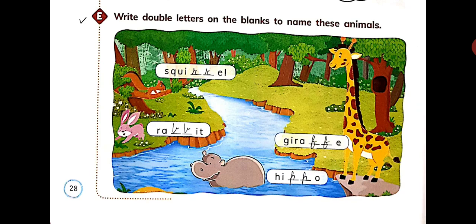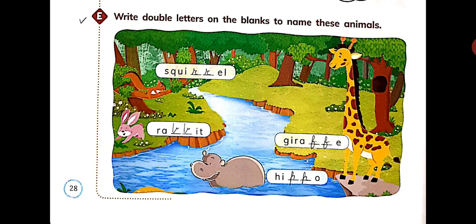It is a squirrel. So the spellings are S-Q-U-I-R-R-E-L. So write double R in these two blanks given to you in the word squirrel. Fine. Next is already done, that is rabbit. Then comes giraffe. So write double F in the third blank. Then comes the animal there in the water, that is hippo. So write double P in the last blank. I hope this is clear.